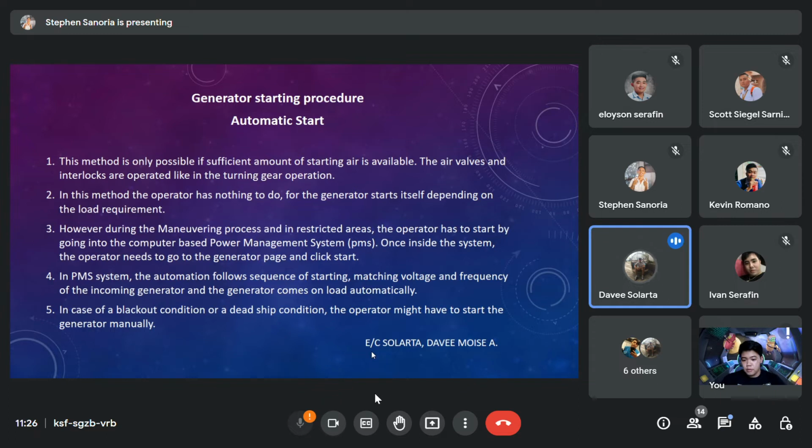Number 3, however, during the maneuvering process in the restricted areas, the operator has to start by going into the computer-based power management system or PMS. Once inside the system, the operator needs to go on the generator page and click start. Number 4, in PMS system, the automation follows sequence of starting, matching voltage and frequency of the incoming generator, and the generator comes on load automatically. Number 5, in case of blackout condition or a dead shift condition, the operator might have to start the generator manually.